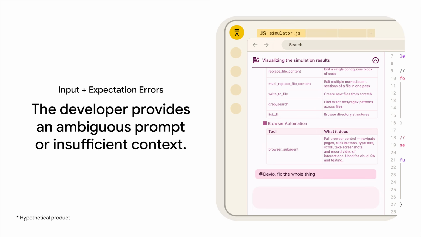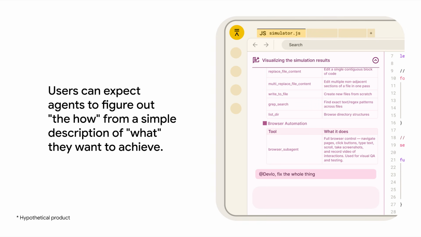Here's another scenario. The developer provides an ambiguous prompt or insufficient context that they think is sufficient, such as "fix the whole thing." When we ask our human counterparts to perform tasks, we align on the motivations underlying the task, trusting them to use their creativity, judgment, and expertise to figure out the process.